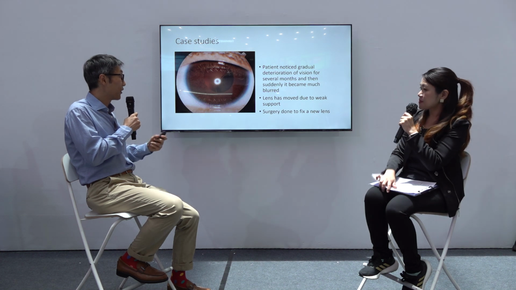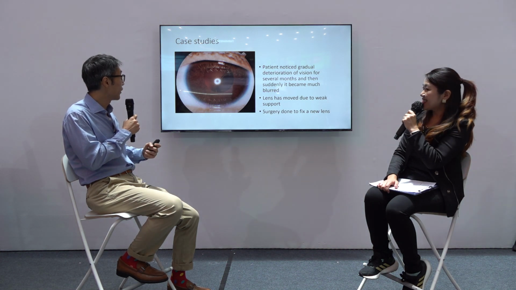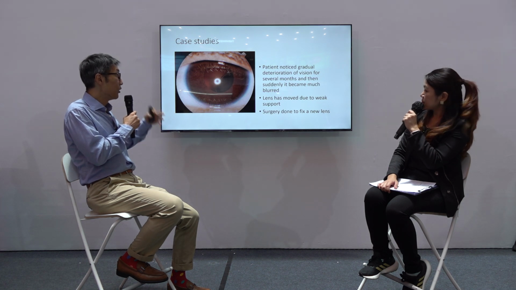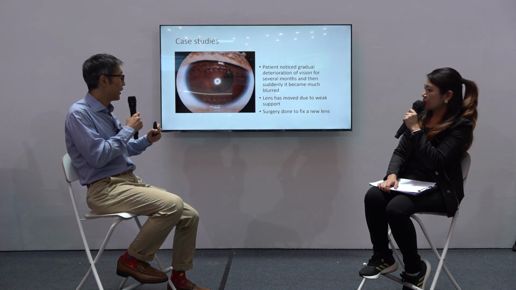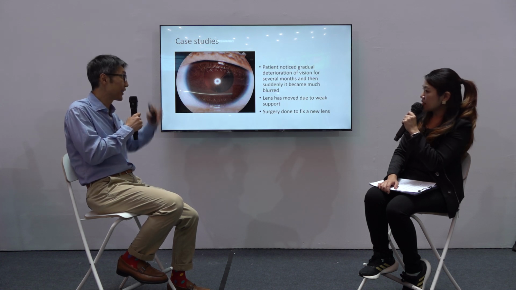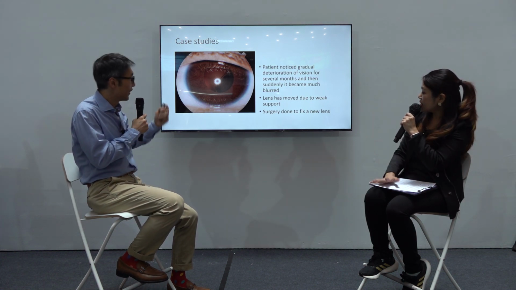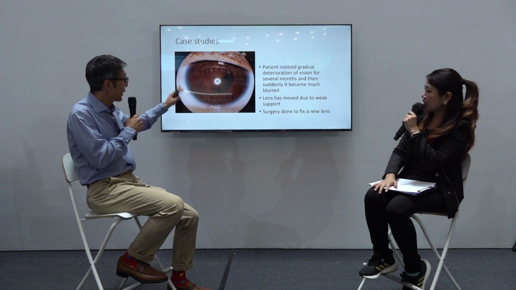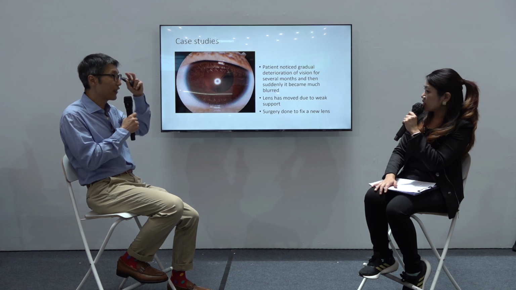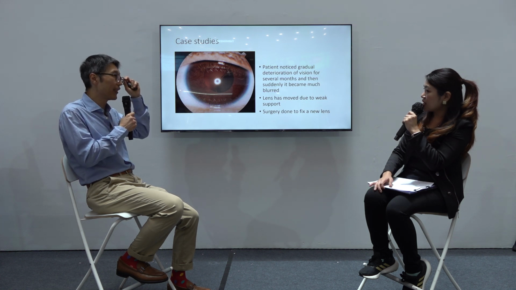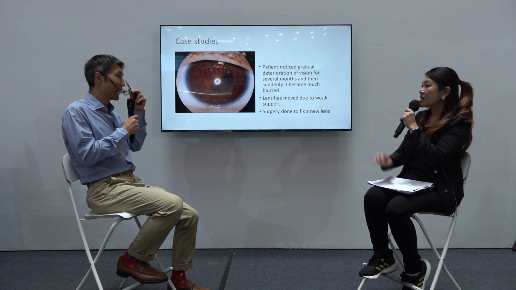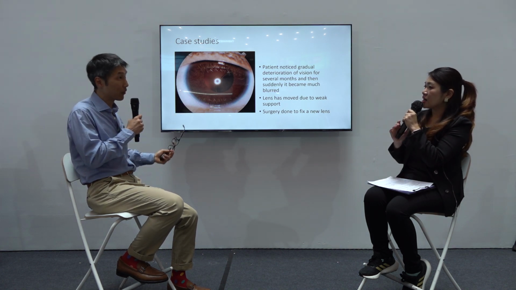So just to provide a few examples of cases. In this case, the patient would notice slowly that vision seems to be getting a bit worse, perhaps over several months, and then suddenly one day it seems to get very blurred. This would be a case whereby the lens had been slowly shifting, a bit like my glasses slowly dropping a bit, but you can still see. And then suddenly one day it just drops completely, then of course everything becomes blurred.